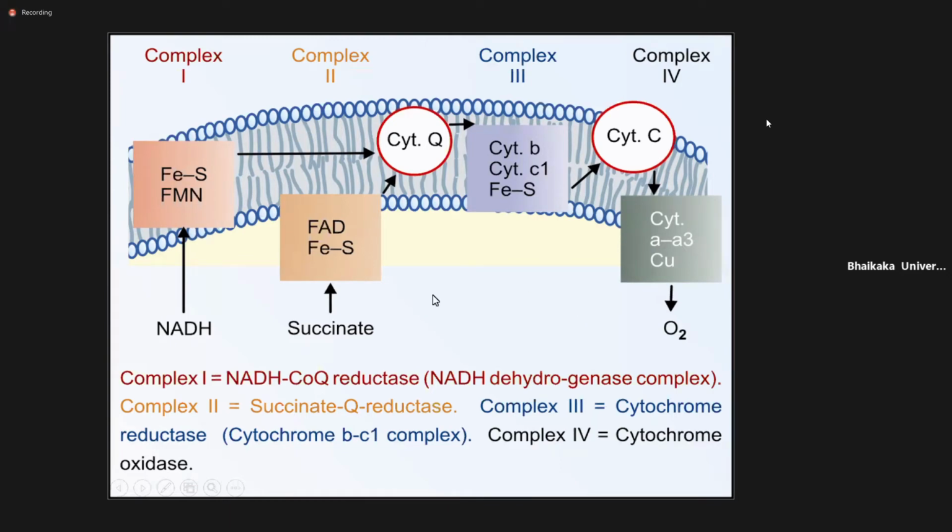So simply, the electron flow from NADH goes through complex 1, cytochrome Q, then complex 3, cytochrome C, and complex 4. In case of succinate FADH2, the electrons go to complex 2, then cytochrome Q, then complex 3, cytochrome C, and complex 4. So this is how the electrons are transported from NADH and from FADH2, or you can say succinate. This is the electron transport chain.